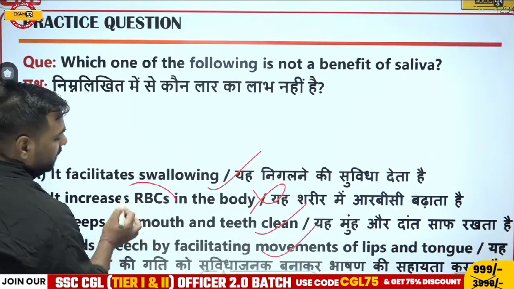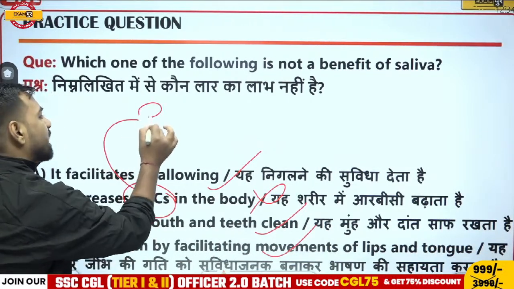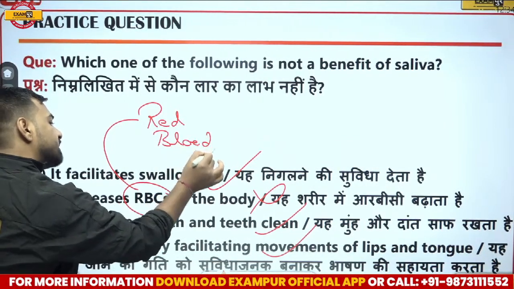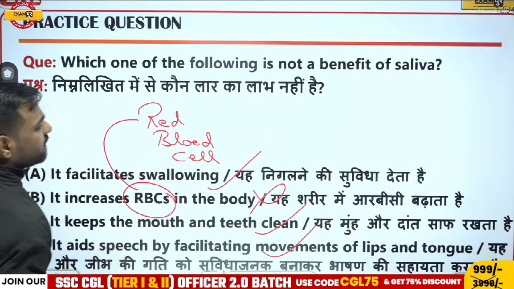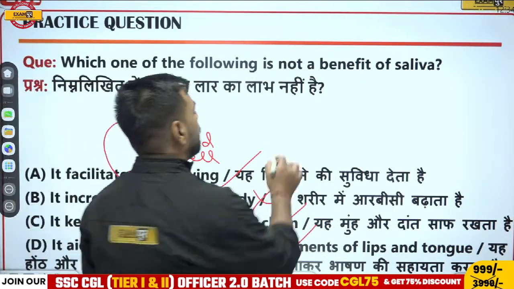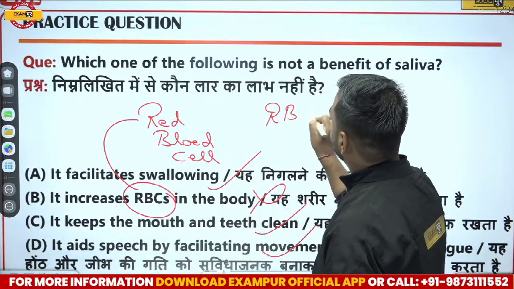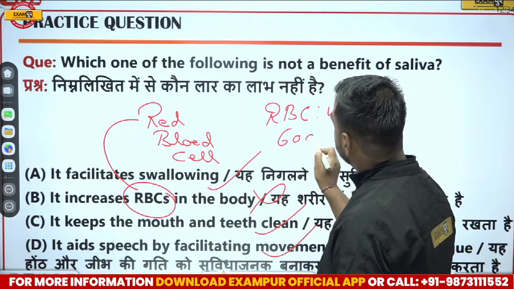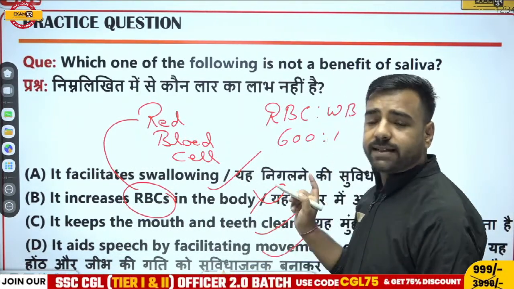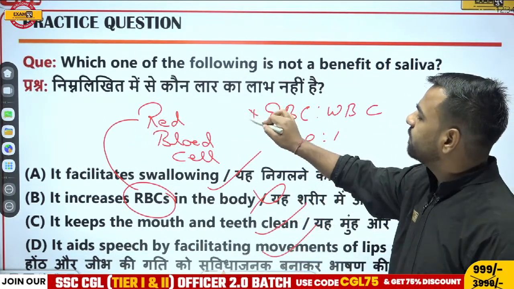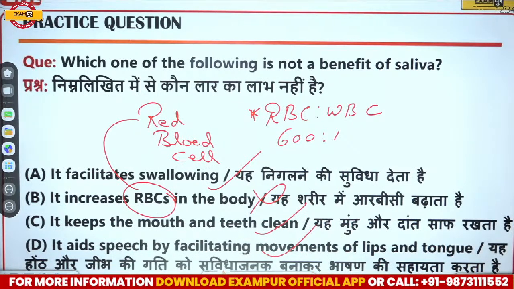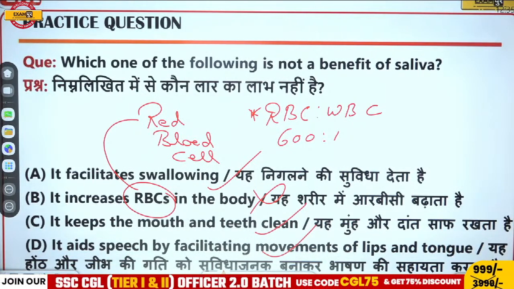First of all, what is RBC? RBC stands for red blood cell. There's a question asked in the examination: what is the ratio of RBC and WBC? The ratio of RBC and WBC is 600:1. This is asked in the examination. All the things I'm writing here are important. So here is option B. Vinod and Avan, both of you were absolutely correct. The correct answer is option B.